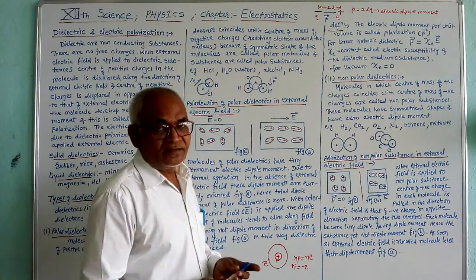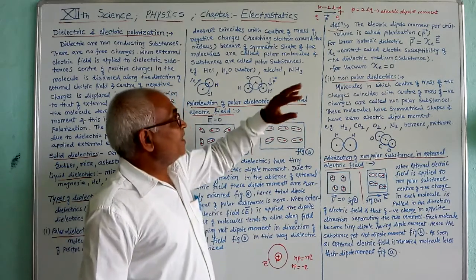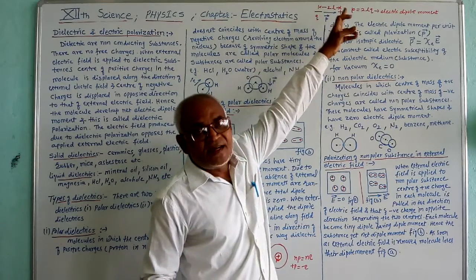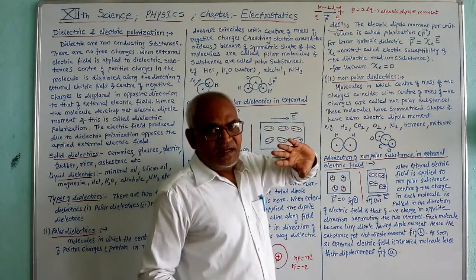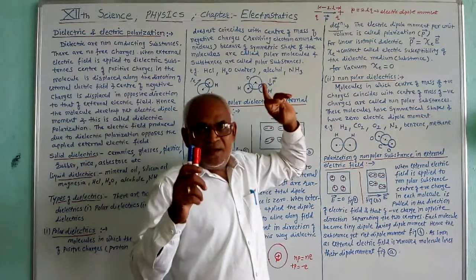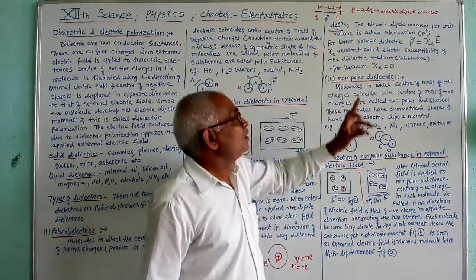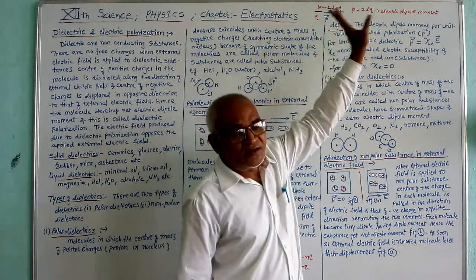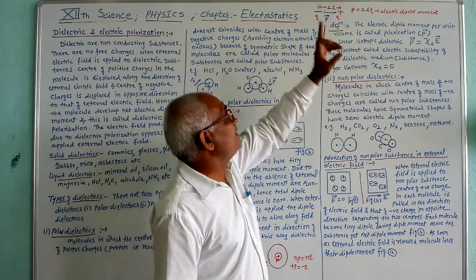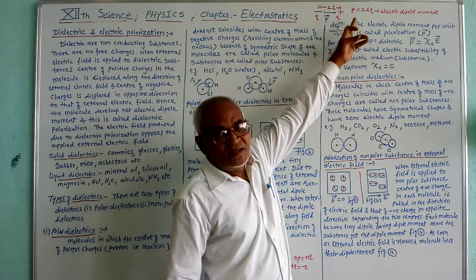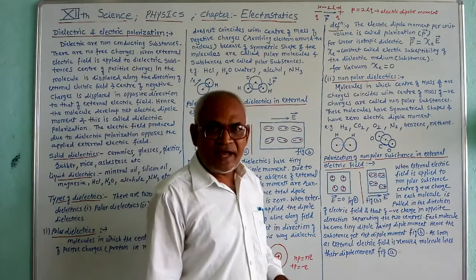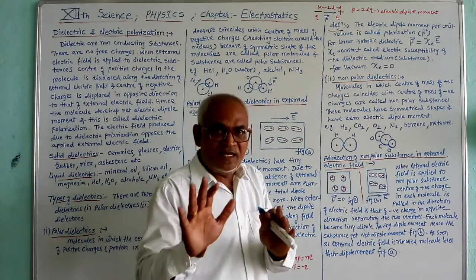Also here you know that an electric dipole consists of two equal and opposite charges separated by some finite distance. And each electric dipole possesses an electric dipole moment, P equals twice L into Q. And the direction of the electric dipole moment is from the negative charge towards the positive charge along the axis of that electric dipole. All these things you know.